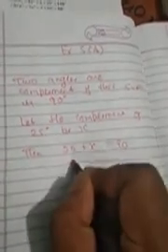Then 25 degree plus x is equal to 90 degree. So x will become 90 minus 25. This is equal to 65 degree. This is the answer. Now rest of the part you can do it as a homework.